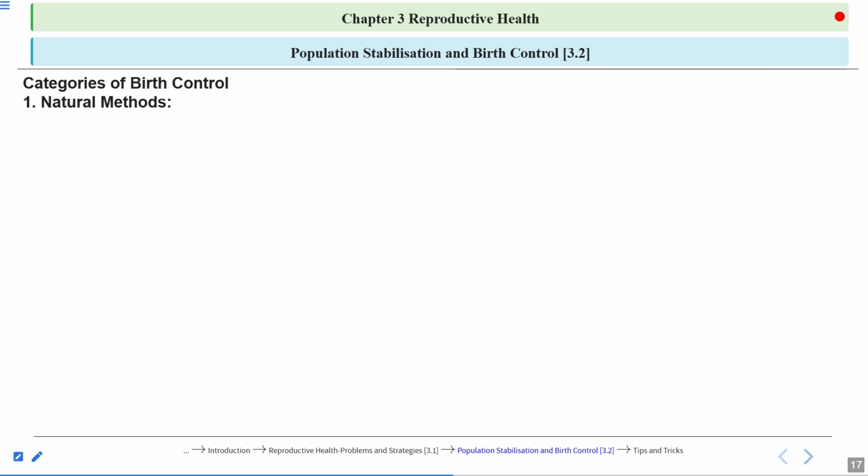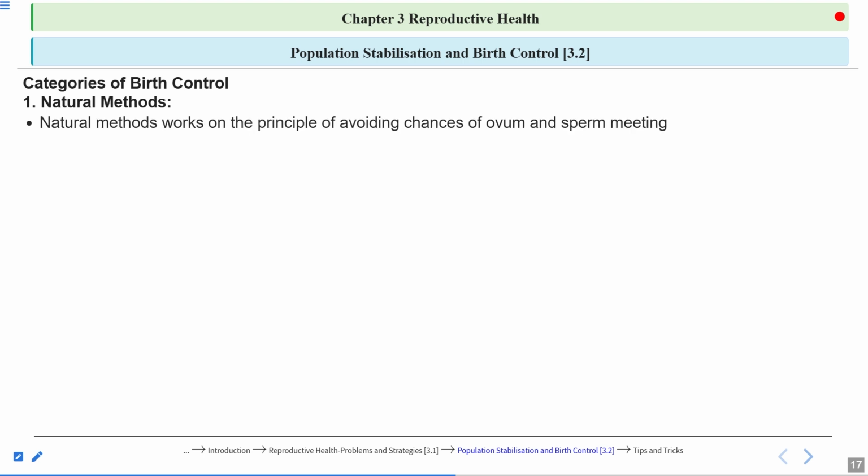Okay, this is the first category of the contraceptive methods, natural. Now, the natural method works on the principle of avoiding chances of ovum and sperm meeting. The ovum and the sperm, the female gamete and the male gamete respectively, are not allowed to meet. If they do not meet, there will be no fertilization. There will be no embryo formation.